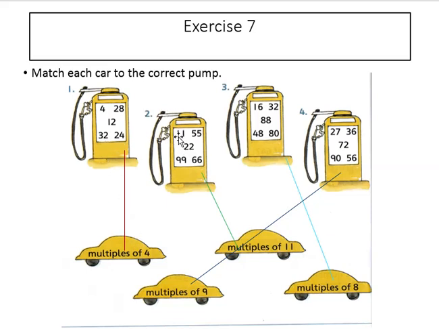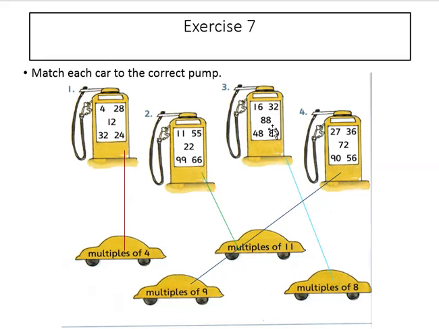Question number 2. 11, 55, 22, 99, 66. 11 ones are 11. 11 fives are 55. 11 twos are 22. 11 nines are 99. And 11 sixes are 66. Question number 3.